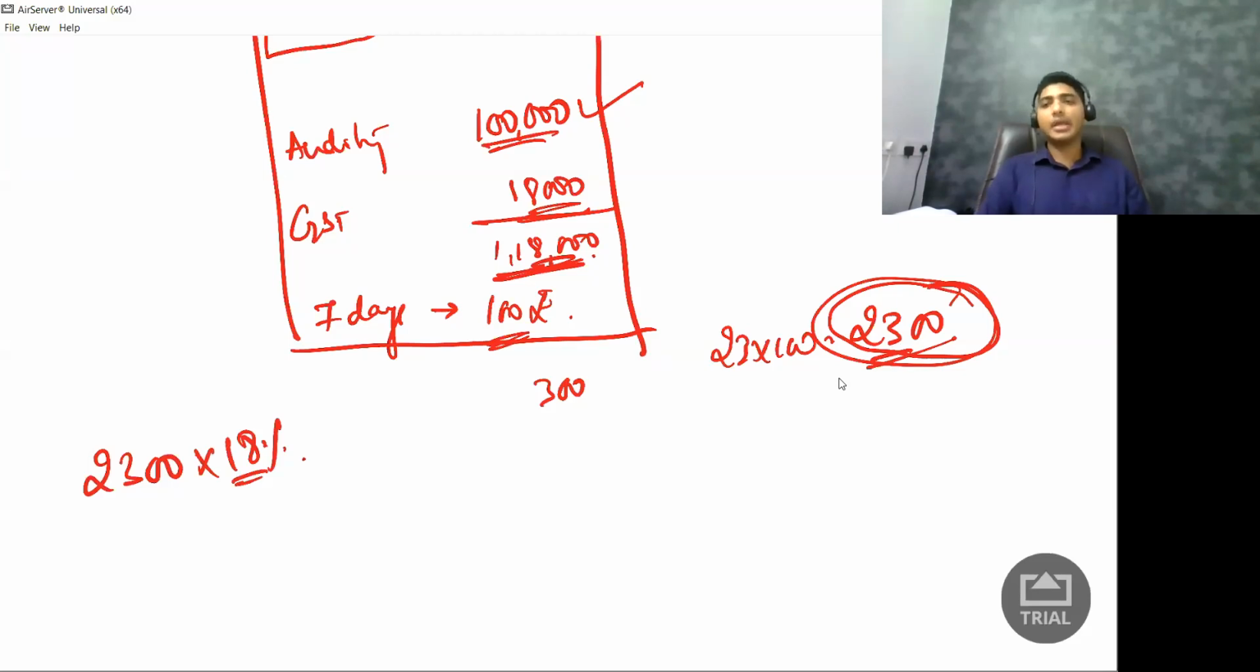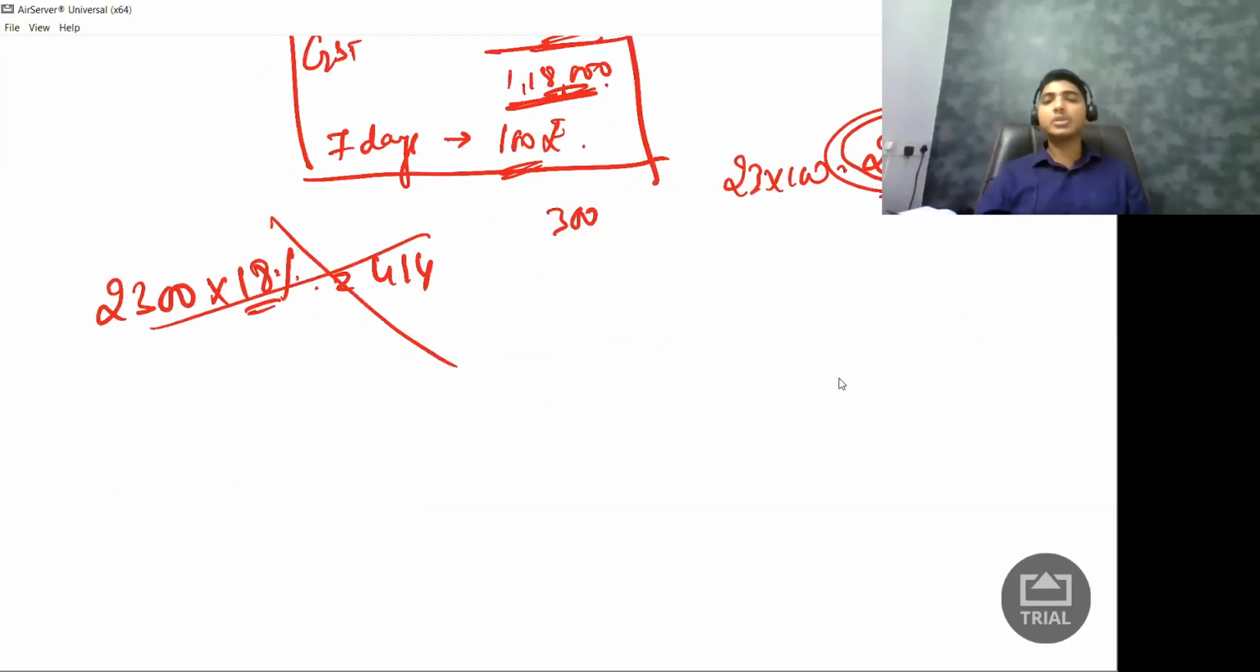2,300 into 18%. How much will it come? Wait, I'll tell you. 18%, that is 414 rupees. But this is wrong. This is not how I am supposed to calculate GST on the interest portion, because he is not going to give me this 414 extra. So I have to apply a formula like this: 2,300 into 18 divided by 118.